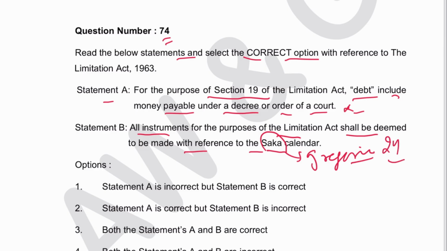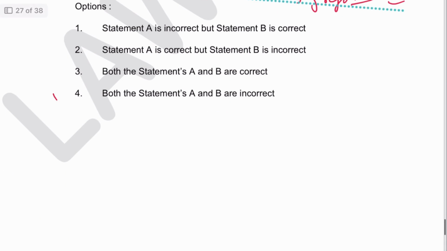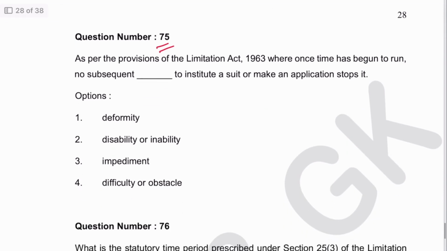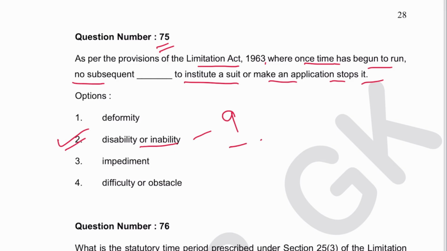So both statements are incorrect. 4 is the answer. Next 75. As per the provisions of limitation act, where once time has begun to run, no subsequent disability or inability to institute a suit or make an application stops it. 2 is the answer. Section is section 9.